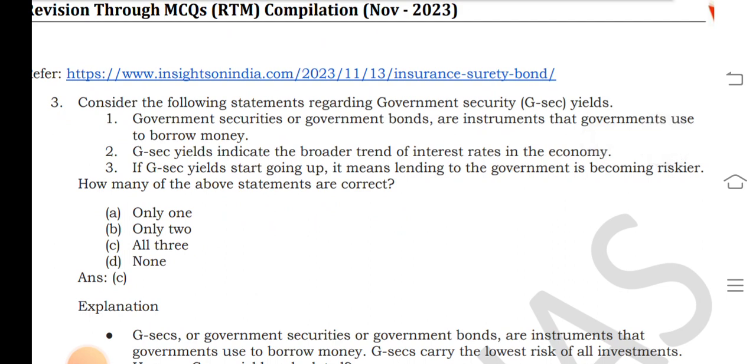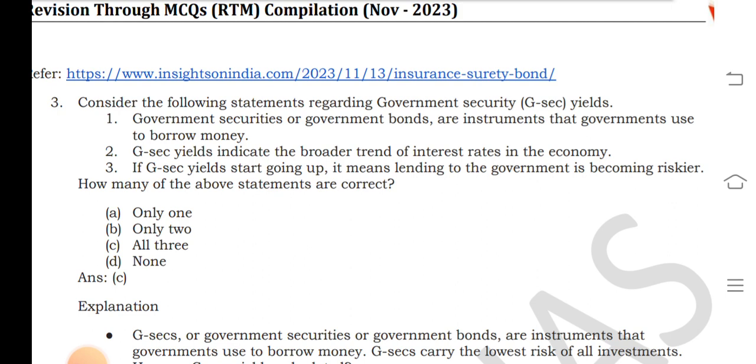Consider the following statements regarding the government security, G-Sec yield. Government securities or government bonds are instruments that the government uses to borrow money, and the G-Sec yield indicates the borrowing cost and the interest rate in the economy. If the G-Sec yield starts going up, it means lending to the government is becoming riskier. How many of the above statements are correct?